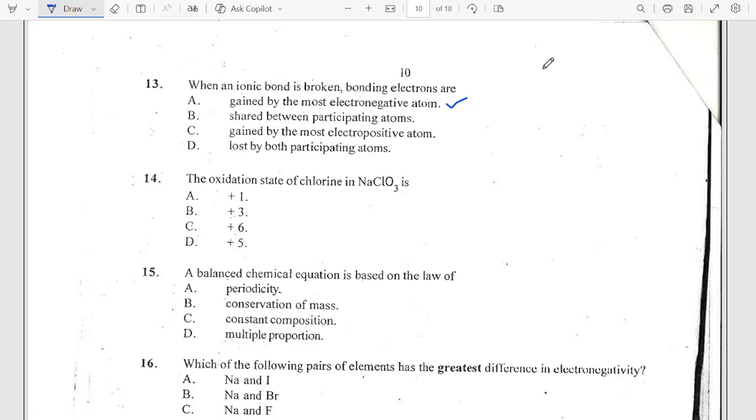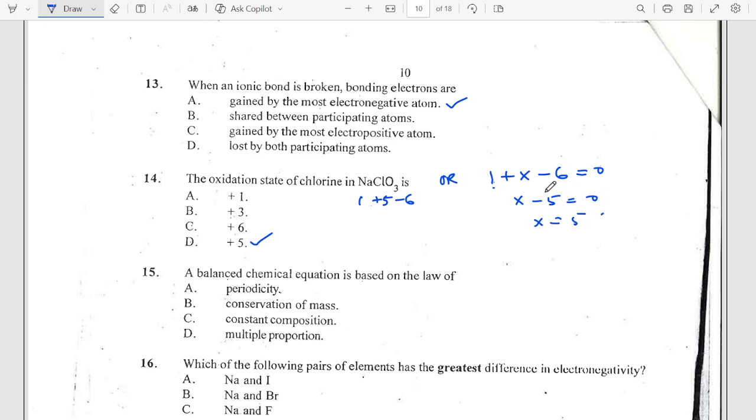Okay, the electronegative atom is the one that will attract the bonding electrons. Then for this one, the oxidation state of chlorine in NaClO3 is, now it's easy. Sodium is +1, oxygen is -2 times 3, which is -6. So 1 minus 6 is -5. So that means chlorine is +5, which is D. Or you can just say sodium is +1 plus X, then -6 equals 0. So X minus 5, because 1 minus 6 is -5, equals 0. That means X is equal to 5.